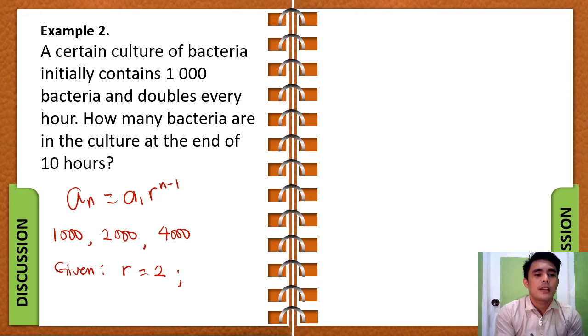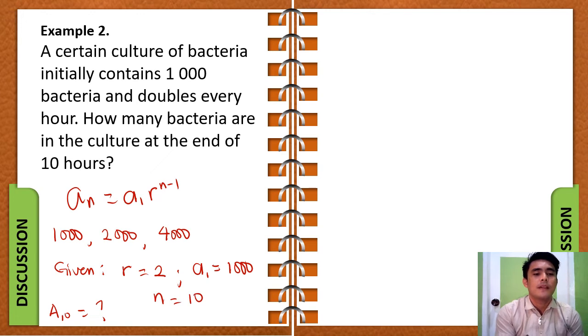Now, what is our a sub 1 or the first term? Our a sub 1 is the initial number of bacteria, which was 1000. Now, what are we looking for in this problem? What we're looking for in this problem is actually a sub 10, because we are looking for the number of bacteria after 10 hours. Since what we're looking for here is a sub 10, therefore our n has to be equal to 10.